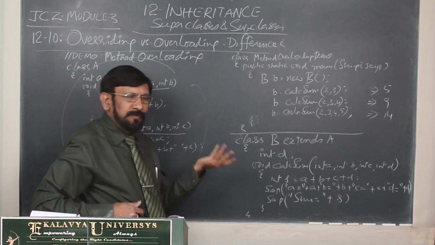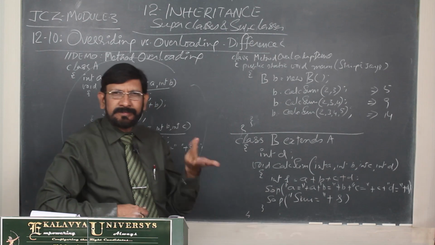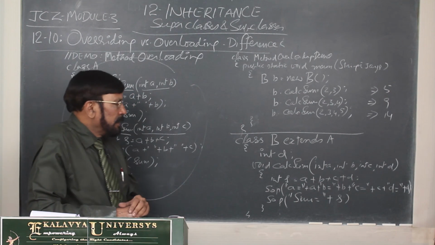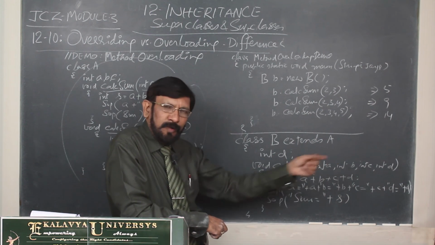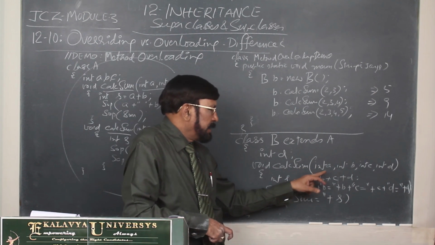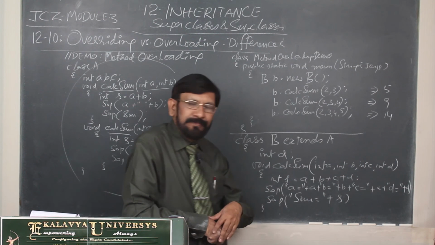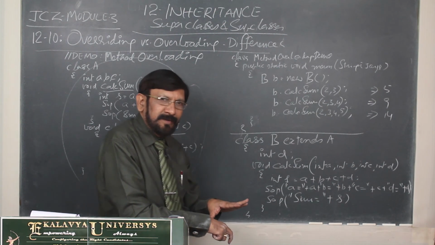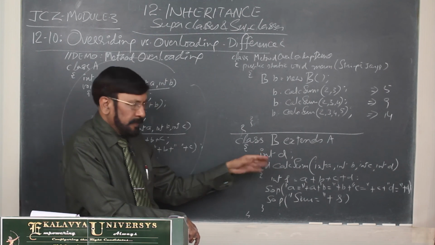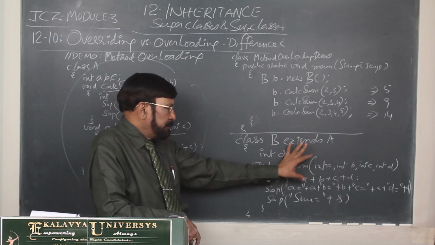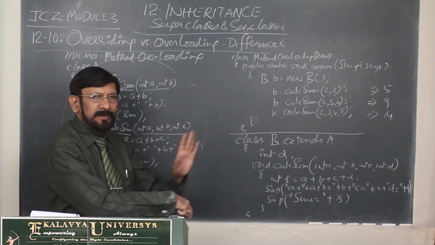If you want the same versions you need not redefine them. Now, here the version is different, and here we want to add one more: int A, int B, int C, int D. So the signature is different. These will be part of B, and B defined one more on its own.